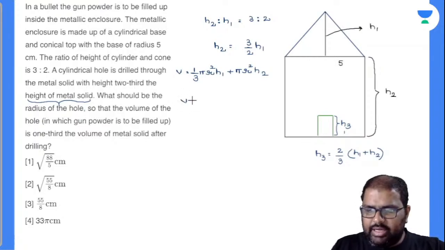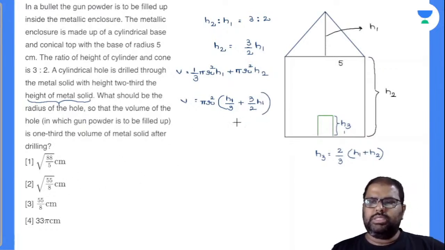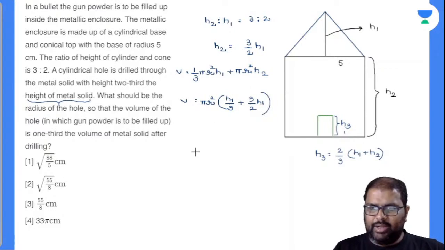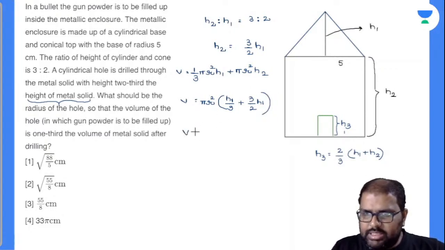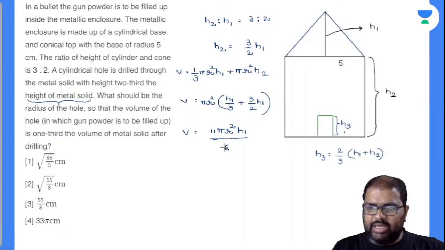So finally what can I write down here? I will remove pi r square outside. So here h1 by 3 will be left over. In the place of h2 I can write down 3 by 2 h1. So finally LCM will be 6. So this will be 2 h1, this will be 9, so totally 11. Am I right or wrong? Yes. So V, volume, is equal to 11 pi r square h1 divided by 6. So I got the volume of the entire thing.